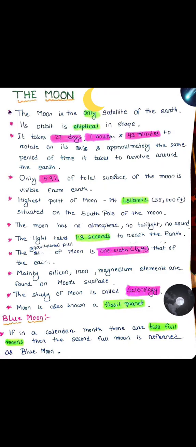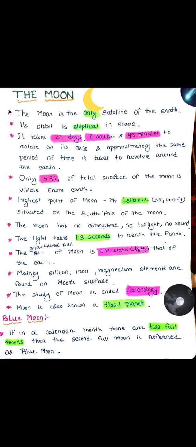The gravitational pull of the moon is 1/6 that of the earth, and the size of the moon is 1/4 that of the earth. Mainly silicon, iron, magnesium elements are found in the moon's surface, and the study of moon is called selenology. The moon is also known as the fossil planet.